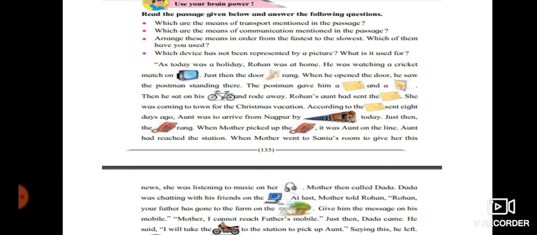At last, mother told Rohan, "Rohan, your father has gone to the farm on the bullock cart. Give him the message on his mobile." "Mother, I cannot reach father's mobile." Just then Dada came. He said, "I will take the motorbike to the station to pick up aunt." Saying this, he left. Now, students, let's try this.